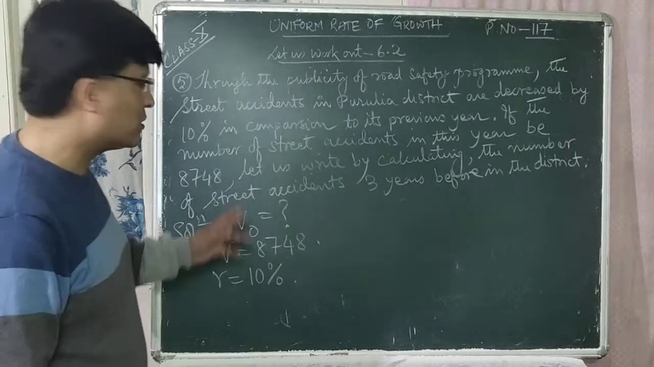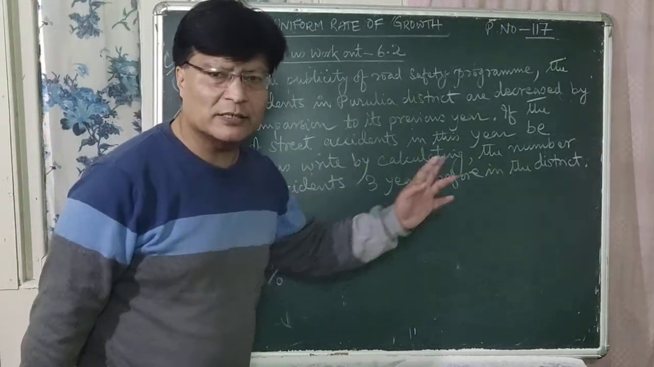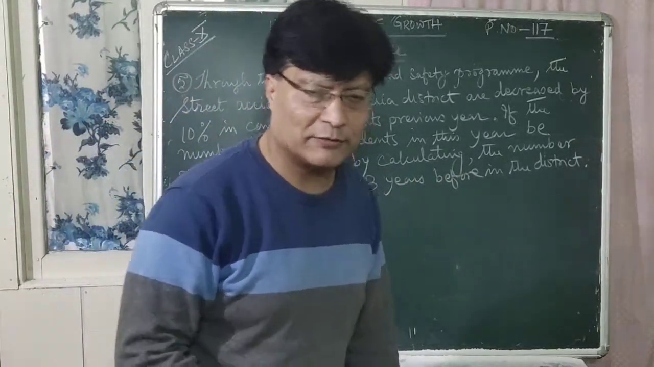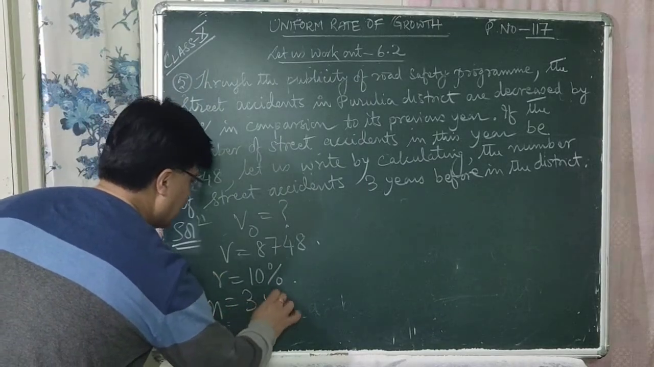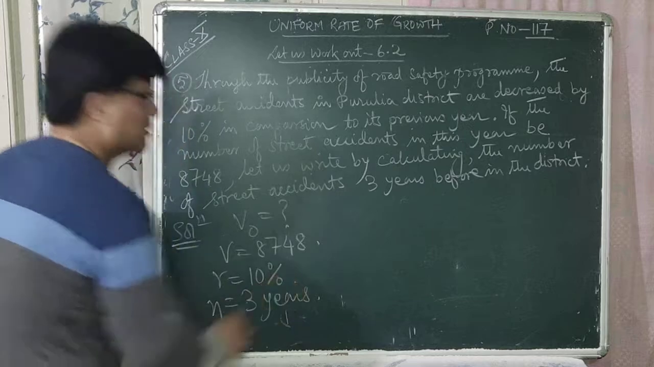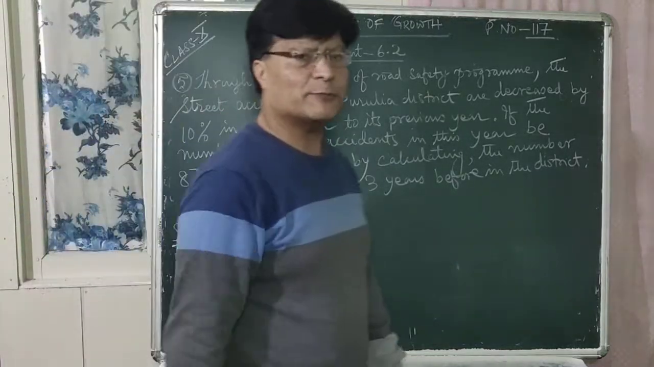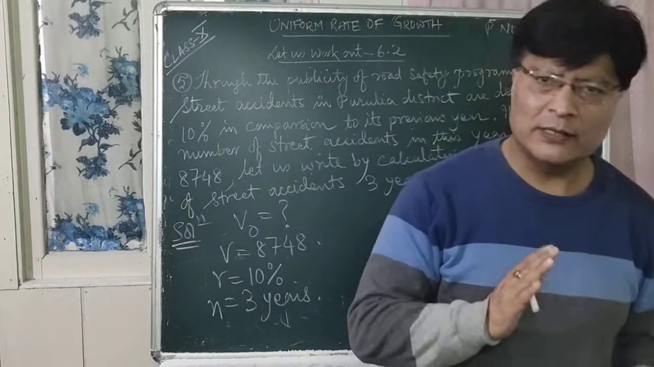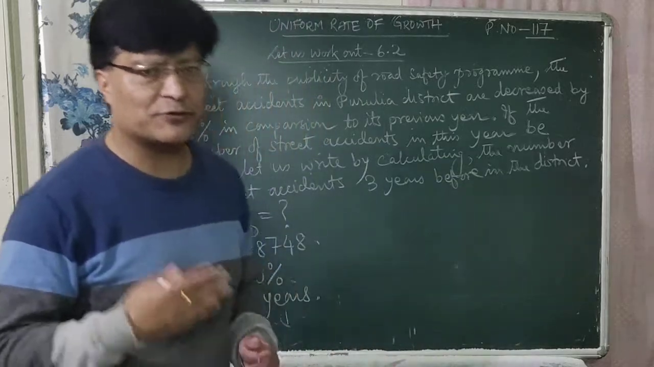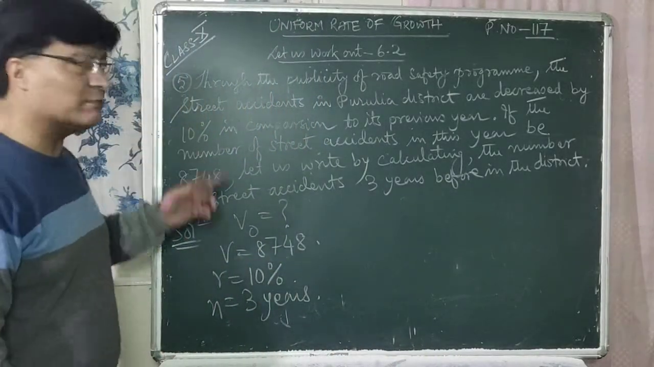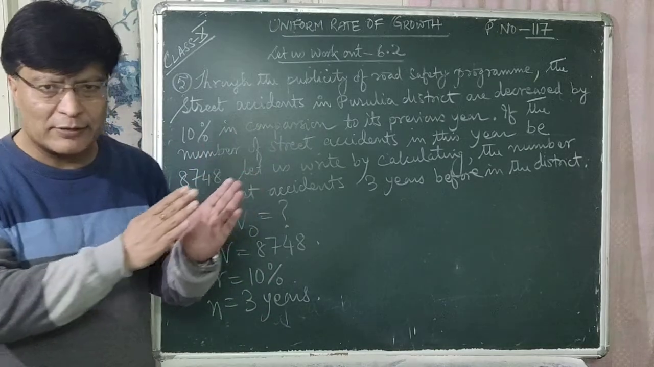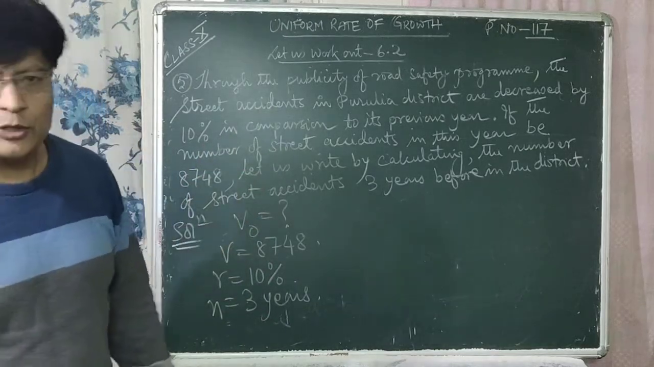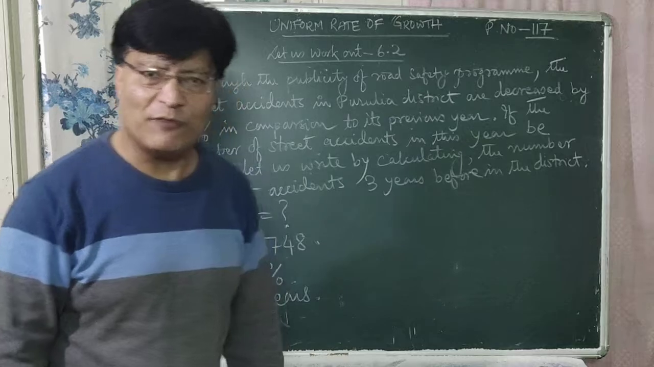So you have to find out the number of street accidents 3 years before in this manner, right? That means N is equal to, what is the value for N? N is equal to 3 years. Now in this problem, every year the rate of decrease of street accidents is 10% in comparison to the previous year. That means it is decreasing every year, isn't it? So you have to write down the minus sign in the formula.